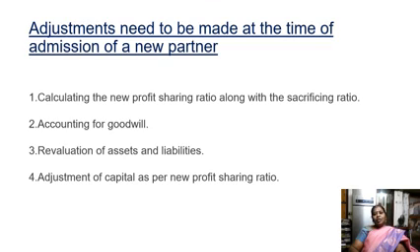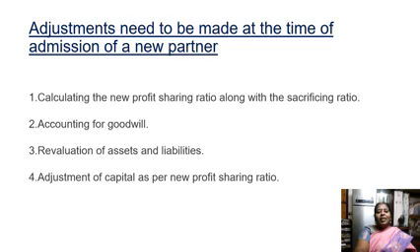So, what are the adjustments that need to be made at the time of admission of a partner? These are all the adjustments that we are going to make during the admission of a partner. Calculating the new profit sharing ratio along with the sacrificing ratio, and accounting for goodwill. We have to calculate the value of the goodwill, and the goodwill will be shared by the old partners in the old ratio. Similarly, revaluation of assets and liabilities. It is very important for the business concern. So during the admission of a partner, we are going to revalue the assets and liabilities of the partnership concern.